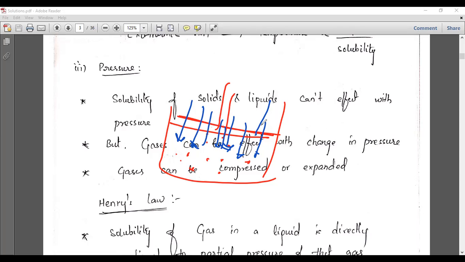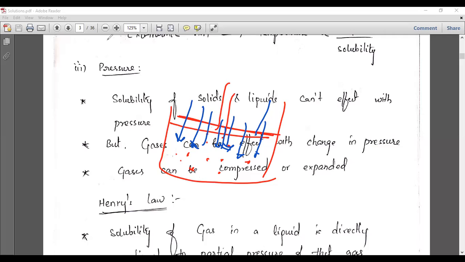You can increase or decrease the pressure, there is not much effect on the solid phase. But here, by the variation of pressure, the solubility will change.